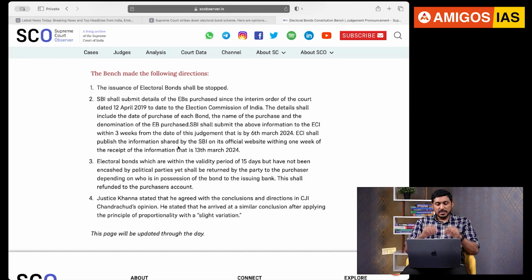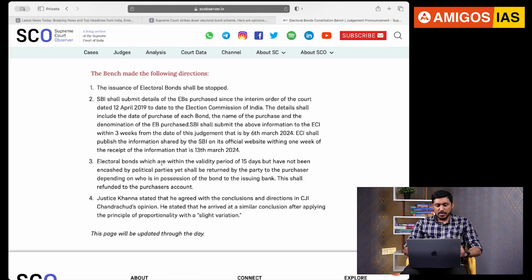And Election Commission then will publish the information given by the SBI on its official website. Means we all can watch the Election Commission website to know what details SBI has given regarding the electoral bonds. That is an important news, guys. So by 13th March, if this order is followed, of course, we all can know who has given how much money in what denomination, since 12th April 2019.